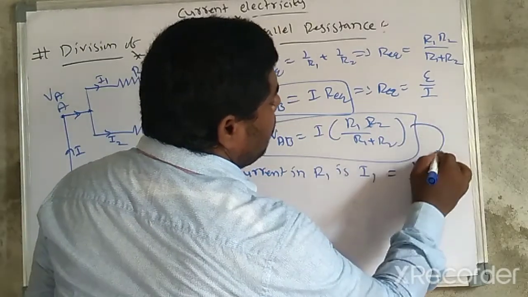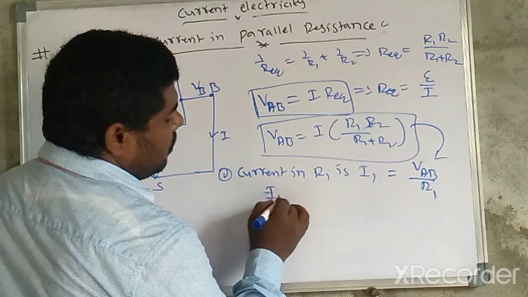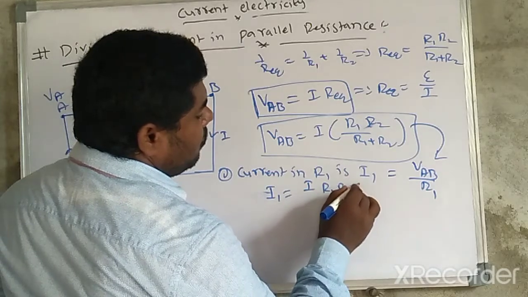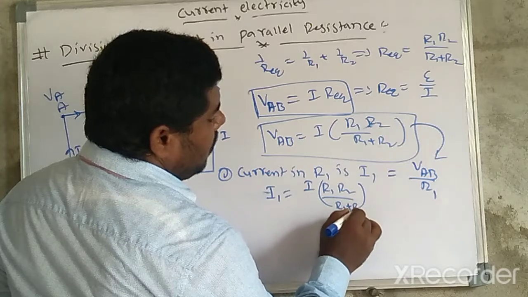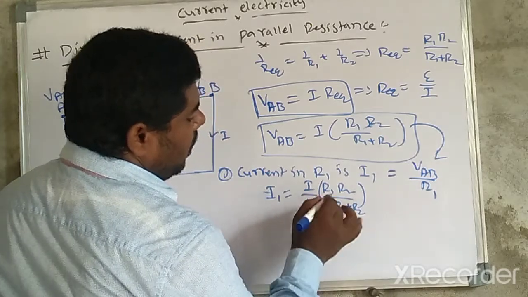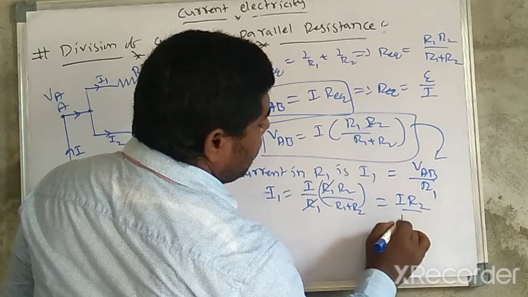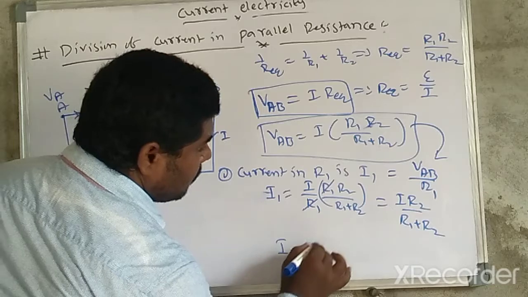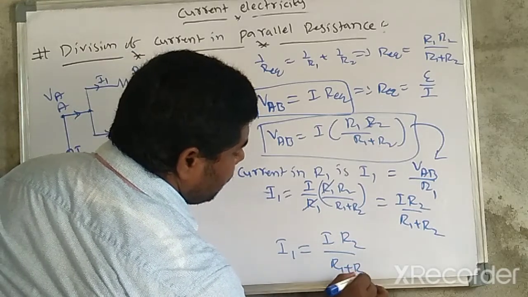Substituting the AB value, I1 is equal to I into R1 R2 divided by R1 plus R2, into 1 by R1. This R1 gets cancelled. So I1 is equal to I into R2 divided by R1 plus R2.